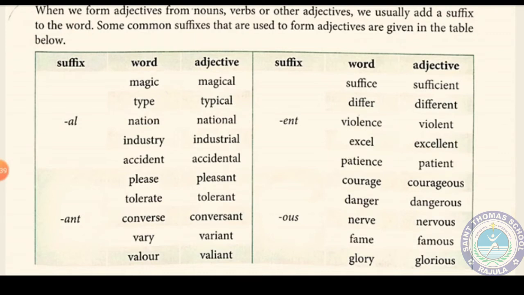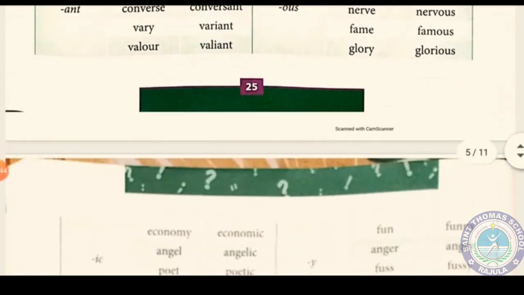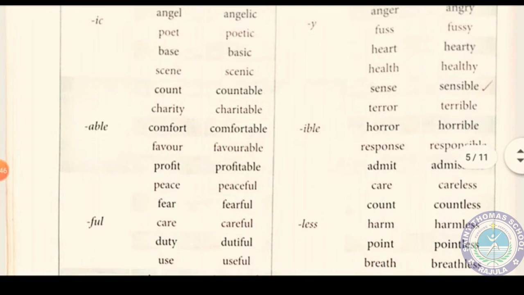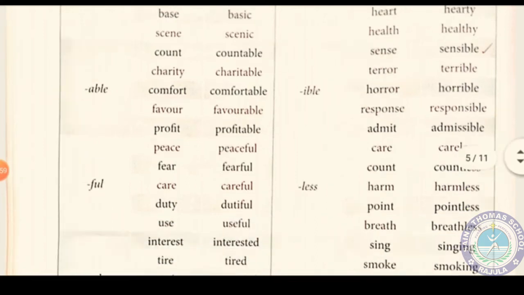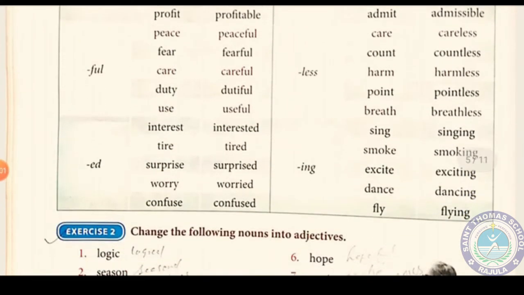Then ant, ent, ous. On the next page there are ic: angel, angelic; poet, poetic. Then able, ful, y, ible, less, ed, and ing. These are some particular suffixes added to a noun, verb, or adjective, and another adjective is formed from that.